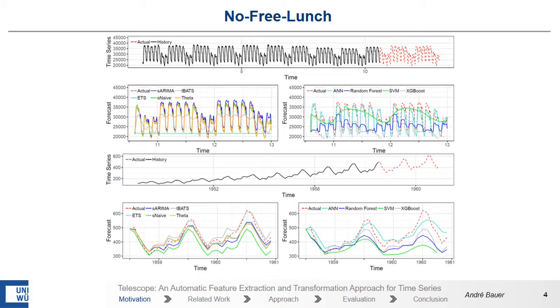Indeed, there are many forecasting methods in state of the art, and we compare here the methods on two different time series. On the left side we see forecasting methods from the statistical field, and on the right side we see forecasting methods from machine learning. For example, on the left side, the gray line, we see TBATS on the upper forecast. Here it is not so good, and if you compare it on the lower forecast, this forecast may be the best one. We show this example because there is something called the no free lunch theorem.